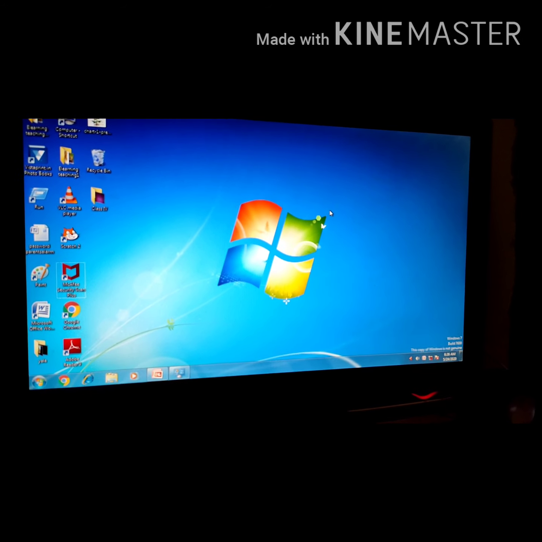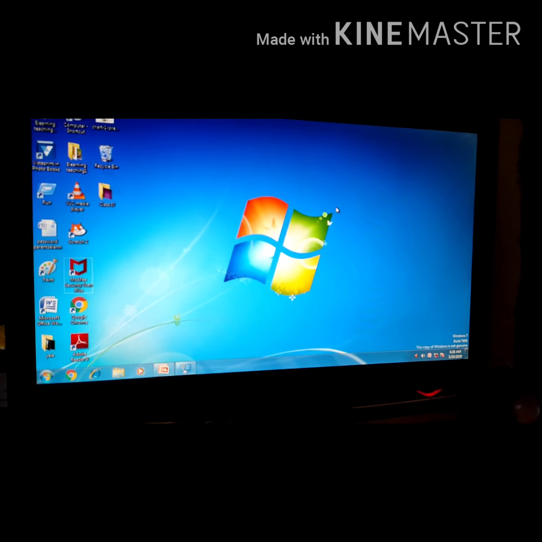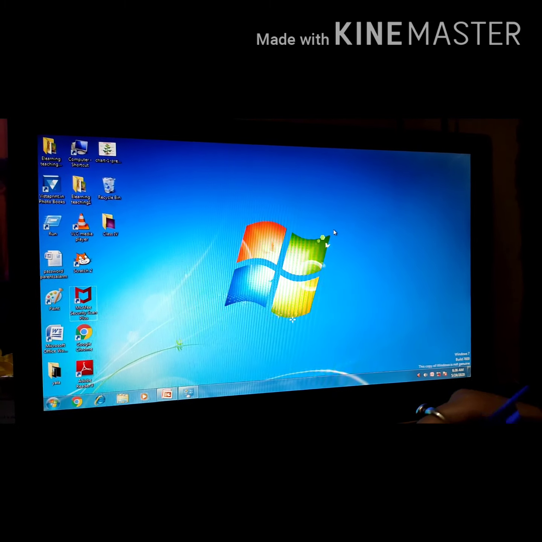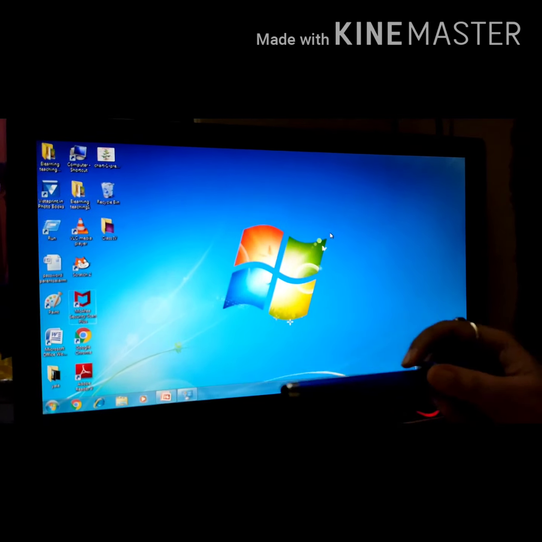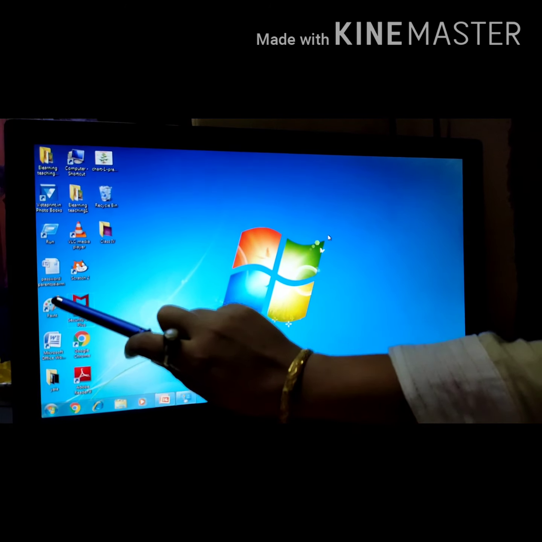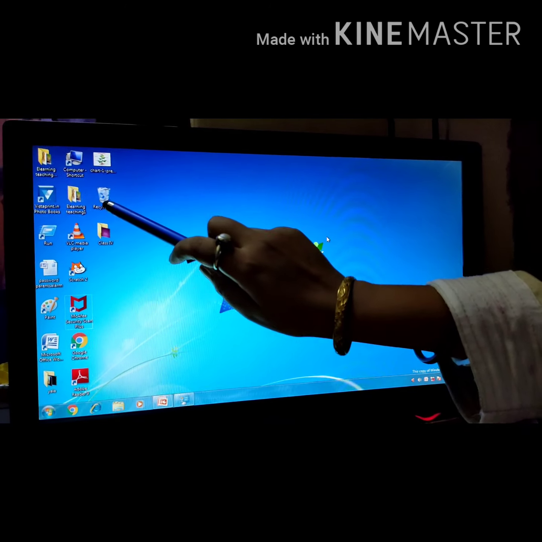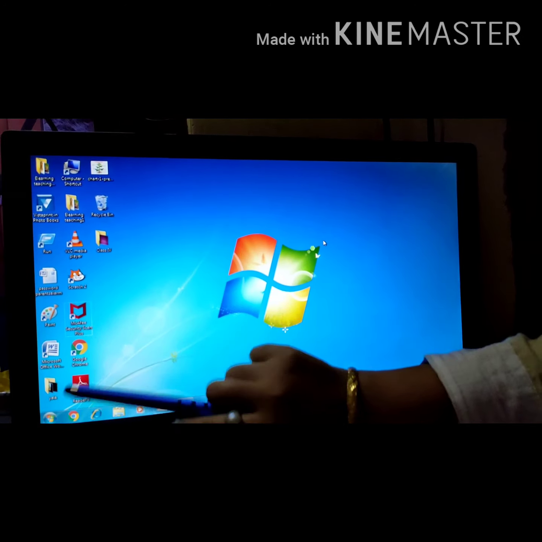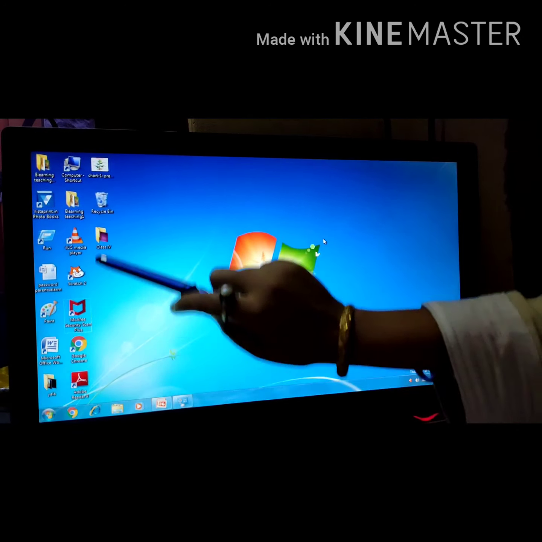This is the first screen that appears from where you can start working, and this desktop contains some small pictures, which are known as the icons. Examples: computer, recycle bin, paint. These are the icons.